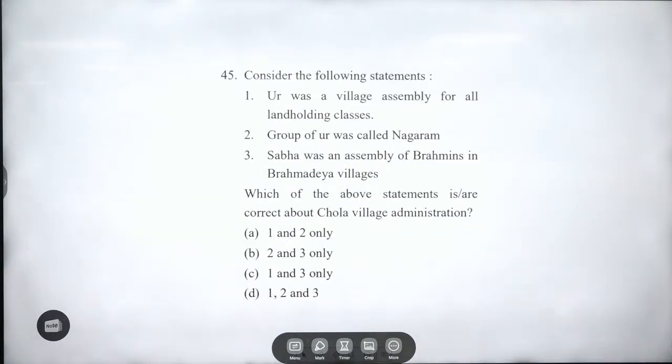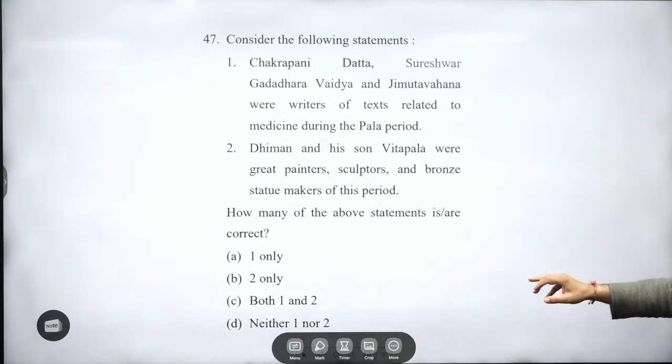45th, guys, 45th. Consider the following statements. Ur was a village assembly for all land holding classes. Right. Group of Ur was called Nagaram. Nagaram was related to town, right? Merchants. And Sabha was an assembly of Brahmins in Brahmadeya villages. This is also right. So, which of the statements are correct? 1 and 3. This you all must have done, right.